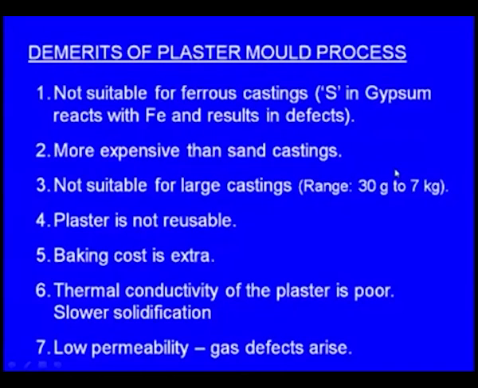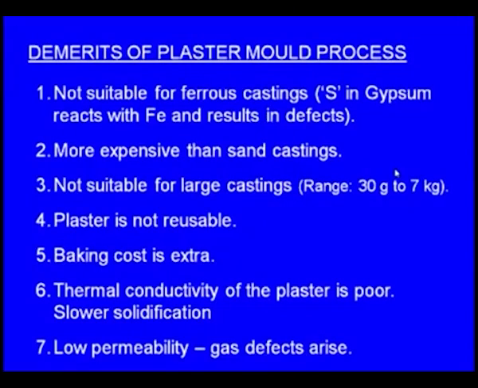These are the demerits of the plaster molding process. Not suitable for ferrous castings. The gypsum contains sulfur. This sulfur reacts with iron and results in defects. That's why this process cannot be used for making ferrous castings.